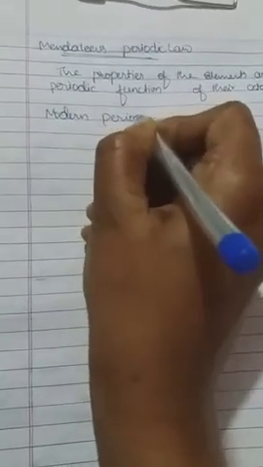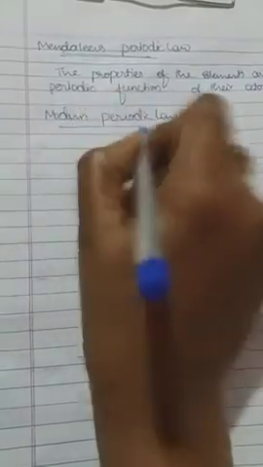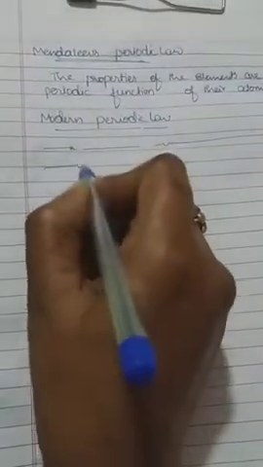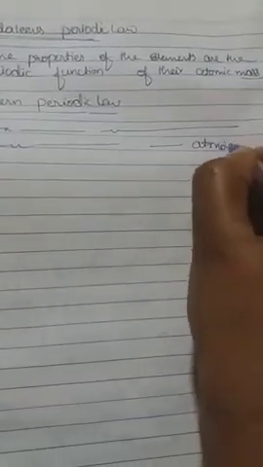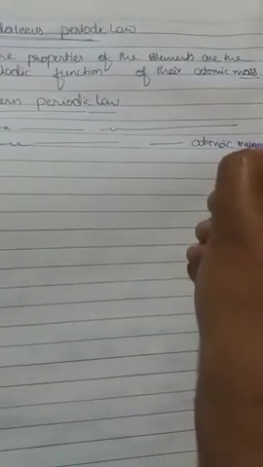Only one word difference, so don't get confused. The modern periodic law states that the properties of the elements are periodic functions of their atomic number instead of atomic mass. Here there is mass and here there is number. Keep in mind, that is the difference between Mendeleev's periodic law and the modern periodic law.